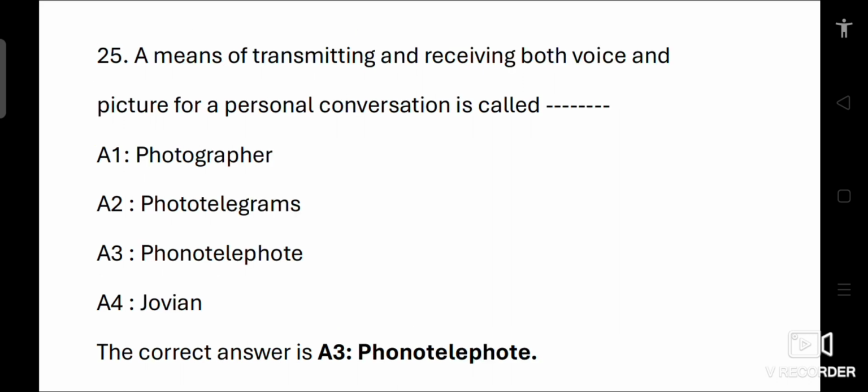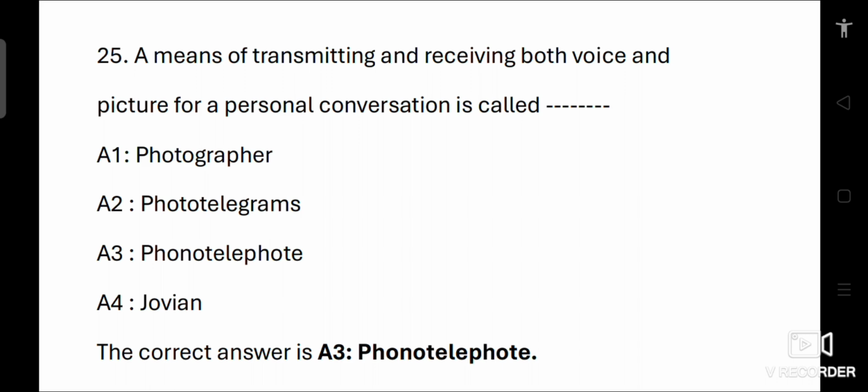25th question. A means of transmitting and receiving both voice and picture for a personal conversation is called dash. Option 1 photographer, 2 phototelegrams, 3 phonotelephone, 4 Jovian. The term phonotelephone refers to a device that allows for the transmission and reception of both voice and images during personal conversations. It combines aspects of sound transmission with visual transmission.